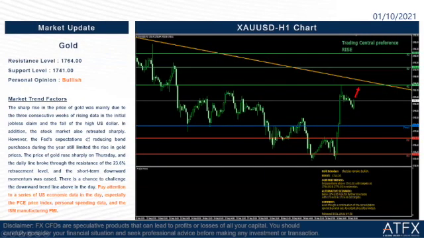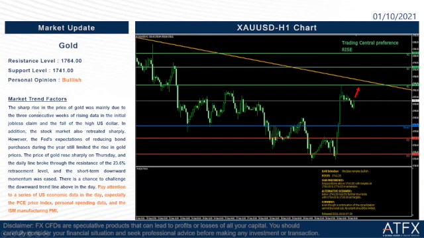So we go to the last part of our daily briefing today, which is the market update for gold. The resistance level of today is 1764. The support level of today is 1741. My personal opinion for today, I will take it as bullish. So why? Let us take a look at the factors here.